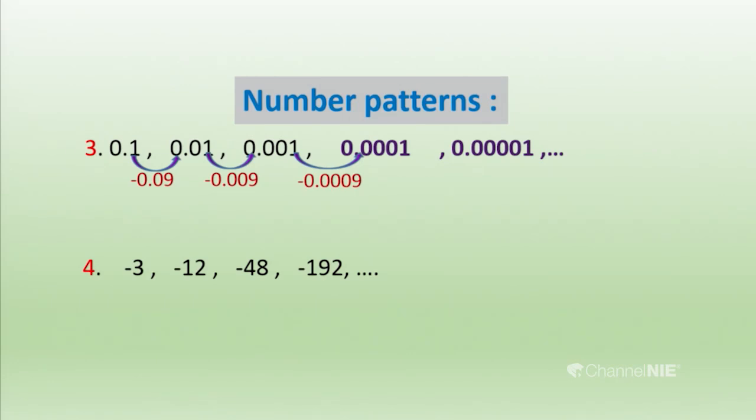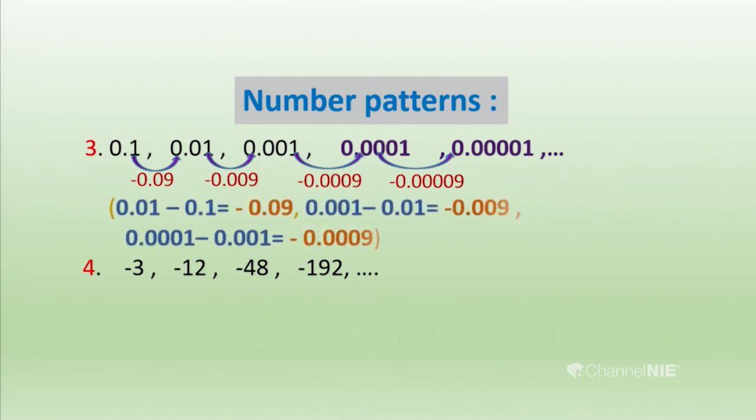To get the 0.001, we have to subtract 0.0009 from 0.001. Then we can continue it further to take the terms. By taking the differences also, we can find that value.